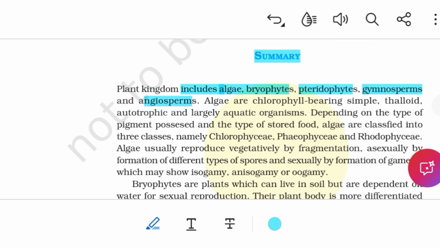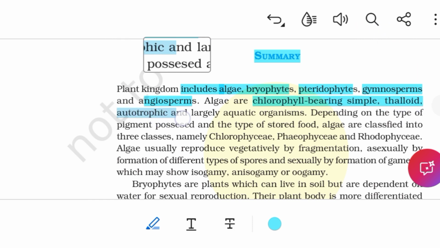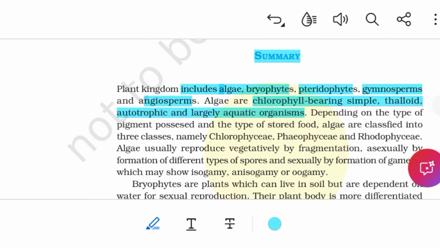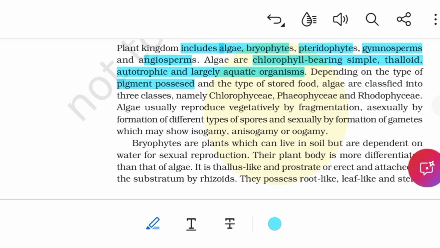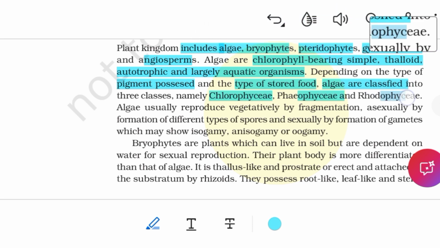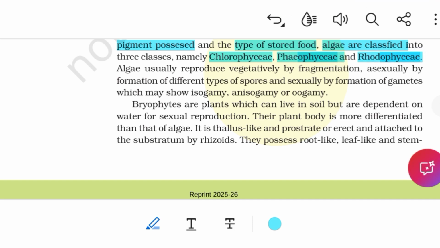Algae. Algae are chlorophyll-bearing, simple, thalloid, autotrophic and largely aquatic organisms. Depending on the type of pigment possessed and the type of stored food, algae are classified into three classes, namely Chlorophyceae, Phaeophyceae, Rhodophyceae, green algae, brown algae and red algae.